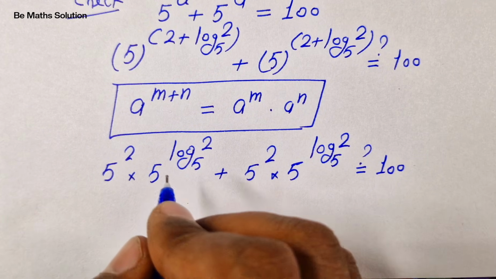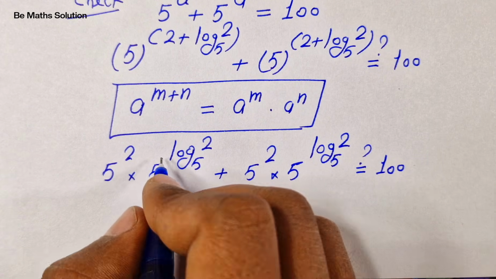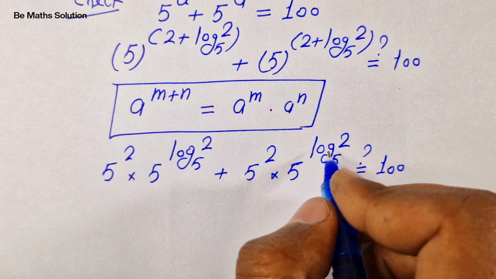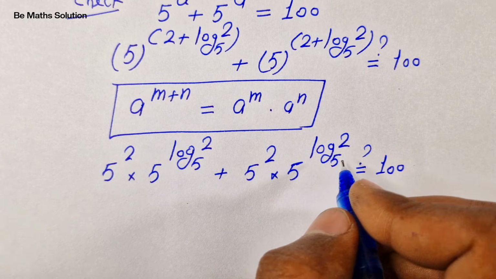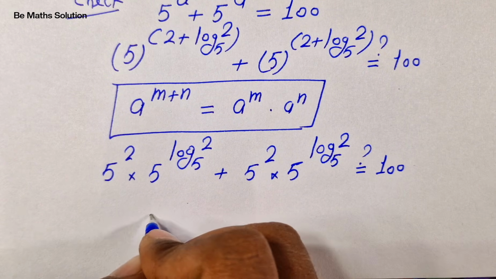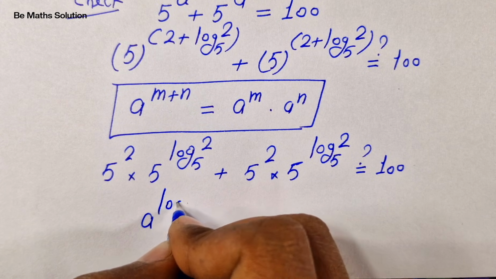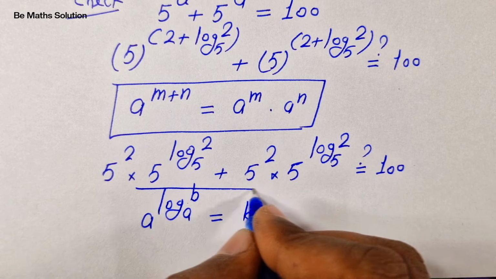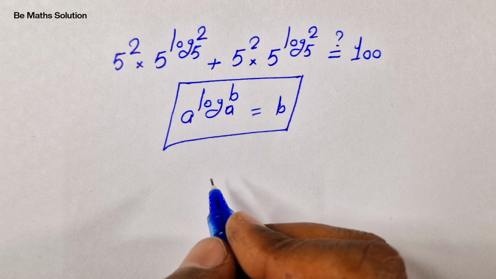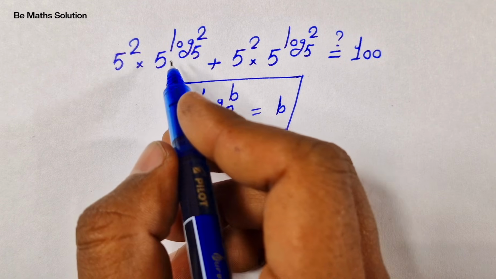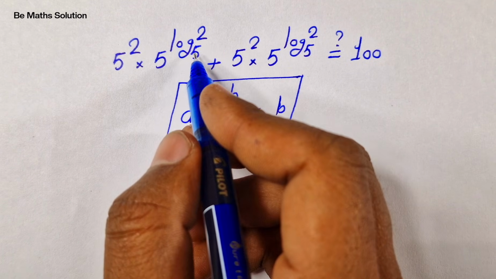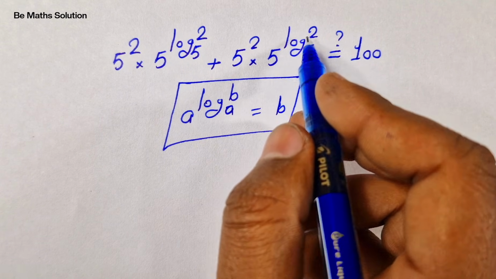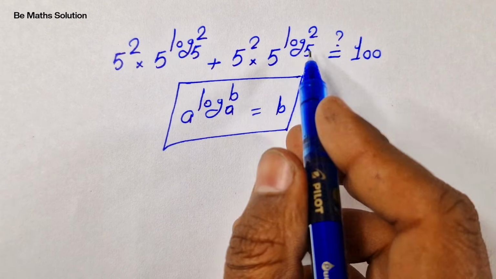Then in the next step, 5 to the power of log of 2 base 5 is in the form a to the power of log of b base a is equal to b. So 5 to the power of log of 2 base 5 is 2, and 5 to the power of log of 2 base 5 is 2.